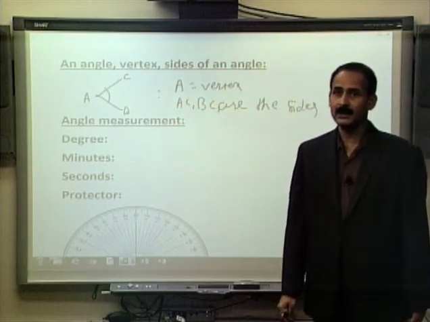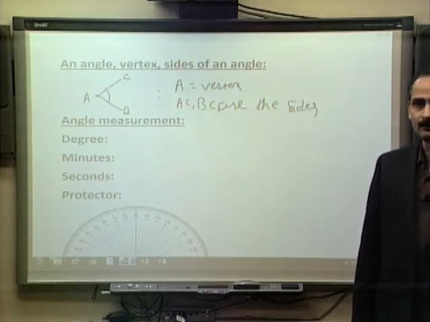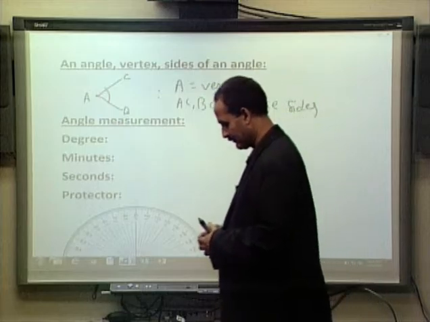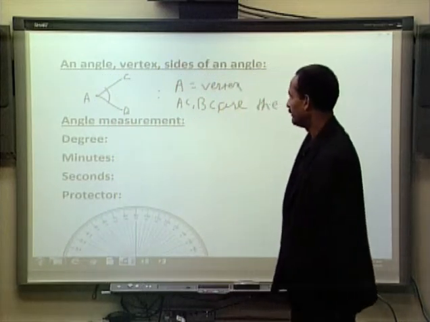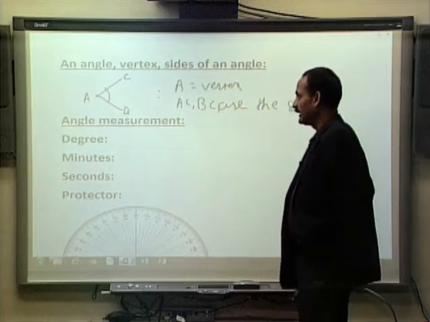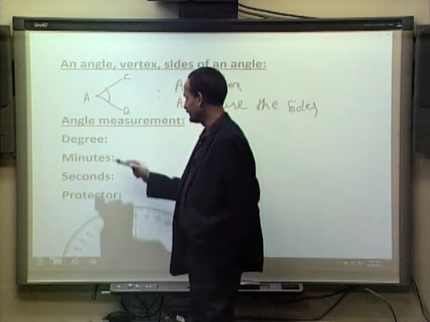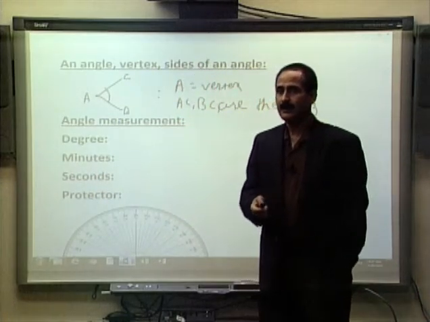Now angles are measured in many different ways, using many different units. One of the units of measuring angle is called degrees, and degrees, minutes and seconds are used to measure the angle.